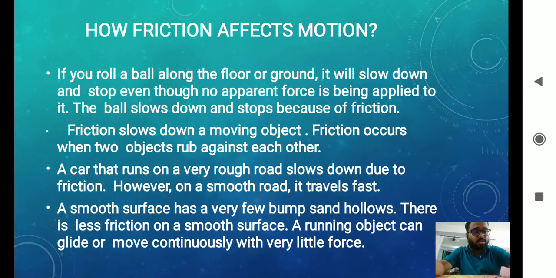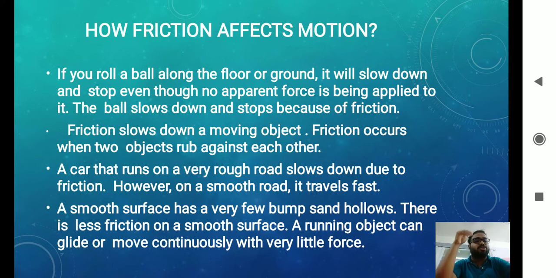The force responsible for it is friction, because friction helps in lowering the motion. Friction is the opposing force which acts in the opposite direction. Friction slows down a moving object, and friction occurs when two objects rub against each other. These are the points we discussed in the last class.